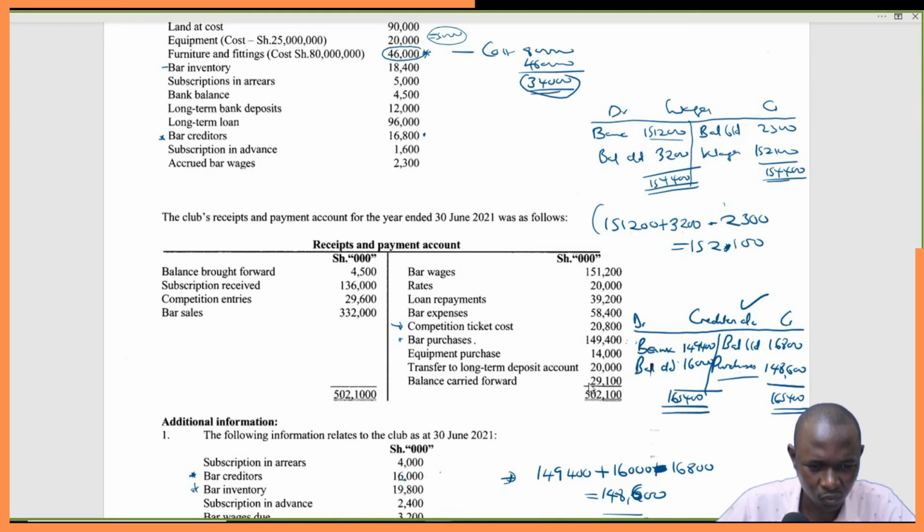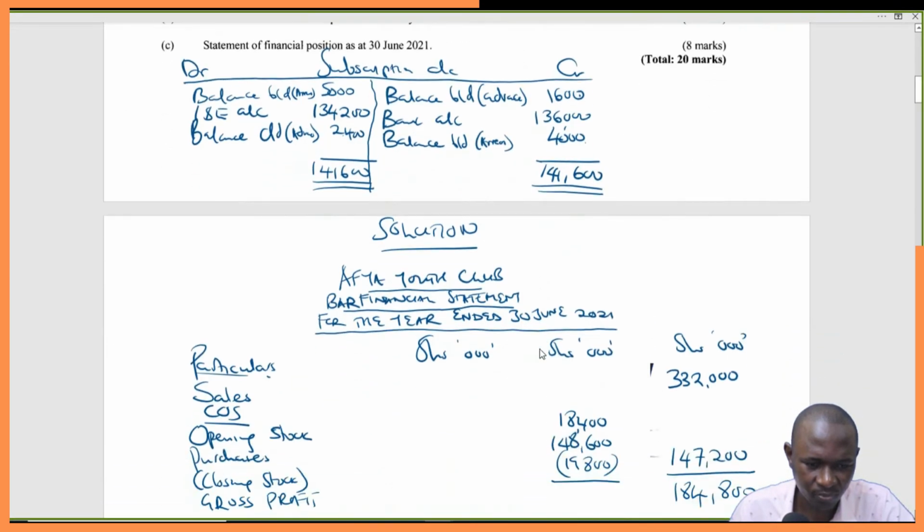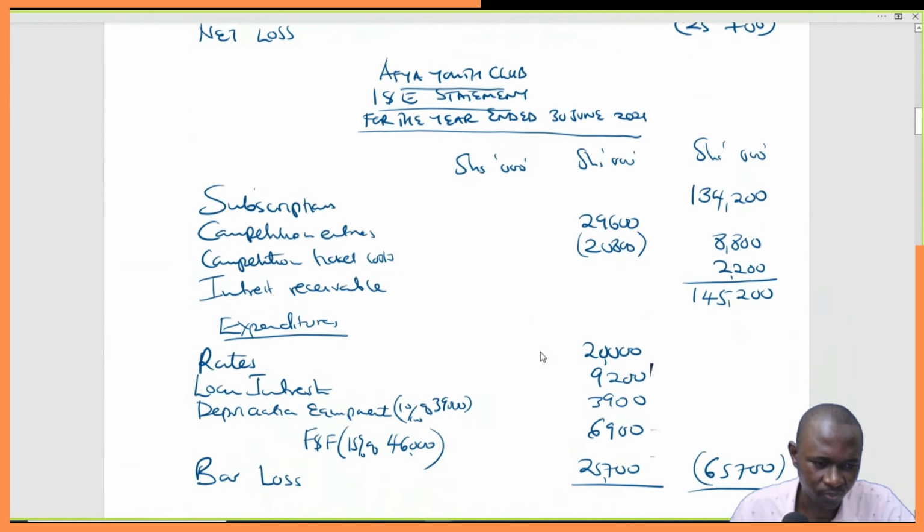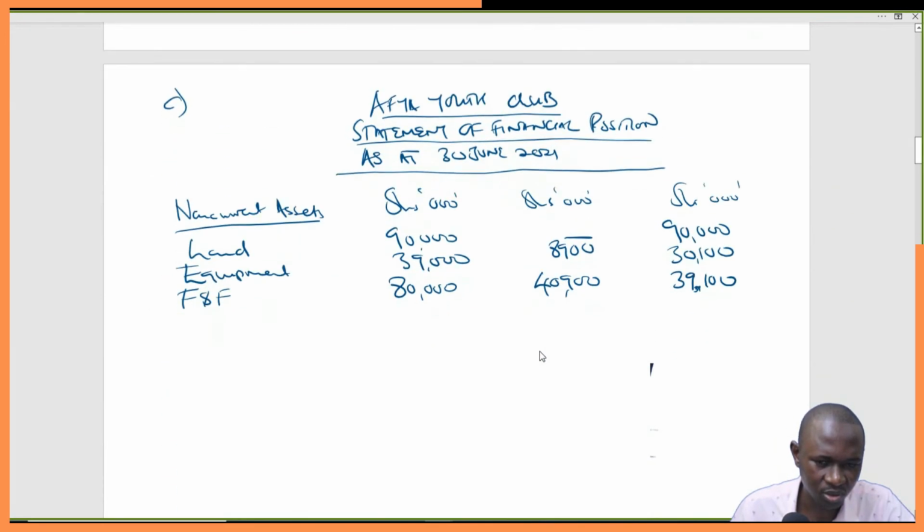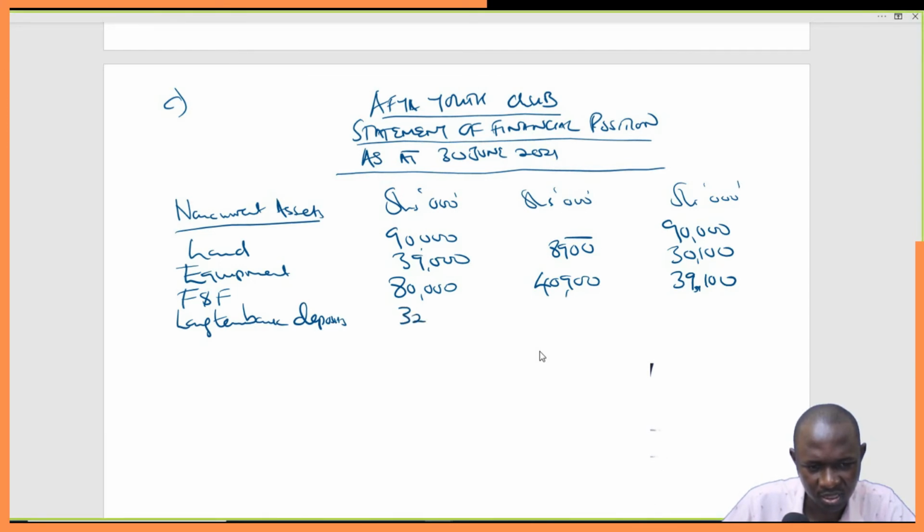So long-term bank deposits we have 32,000, which is 12,000 plus 20,000, and there's no depreciation, so we'll still have 32,000.